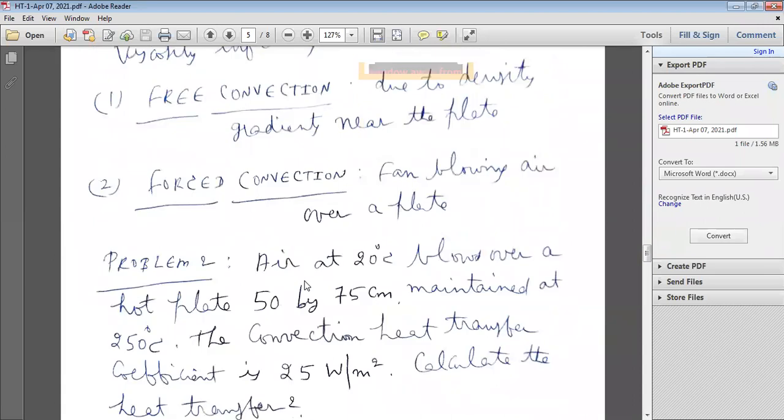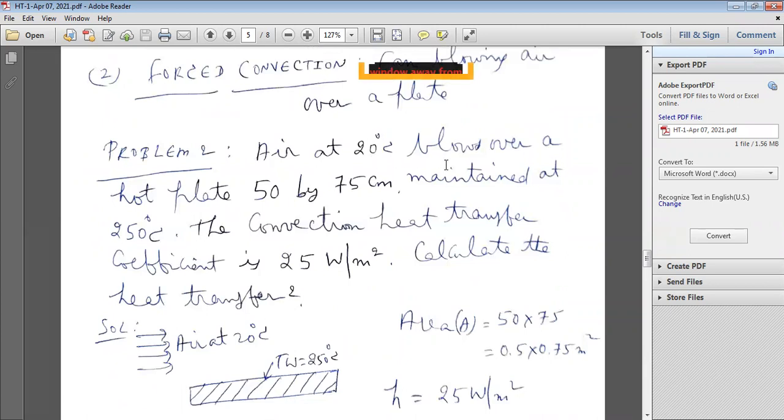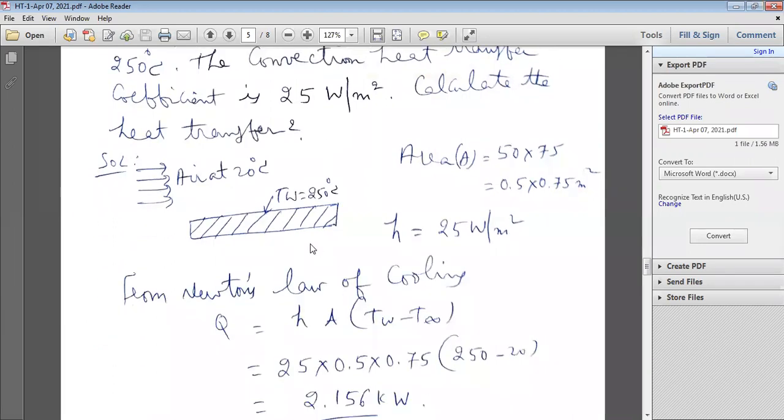Now we'll discuss a small problem on convection heat transfer. Air at 20 degrees centigrade blows over a hot plate 50 by 75 centimeters, maintained at 250 degrees centigrade. The convection heat transfer coefficient is 25 watts per meter square Kelvin. Calculate the heat transfer. Very simple.